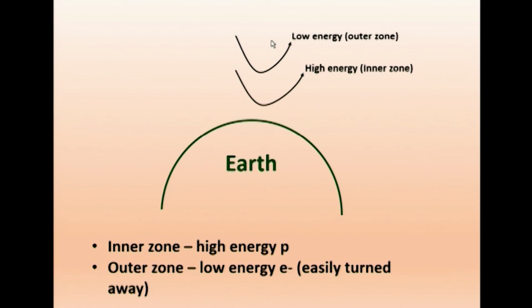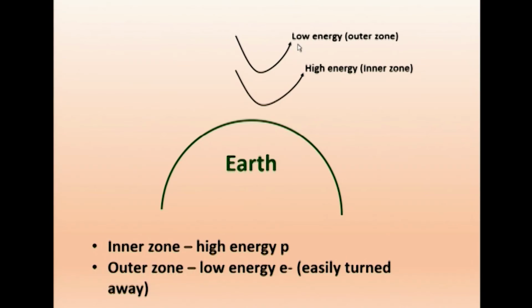Why is it so, they found? This is again from the Lorentz force. As the particles enter, they will be driven away. Now, all particles are coming. Those particles which have less energy will be easily driven away. Only particles with high energy cannot be easily driven away. They will still come further towards earth and then will be driven away.